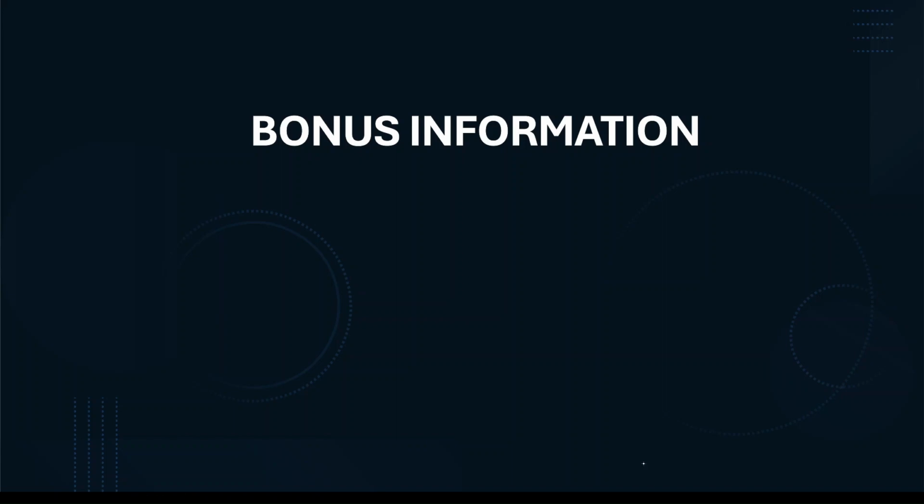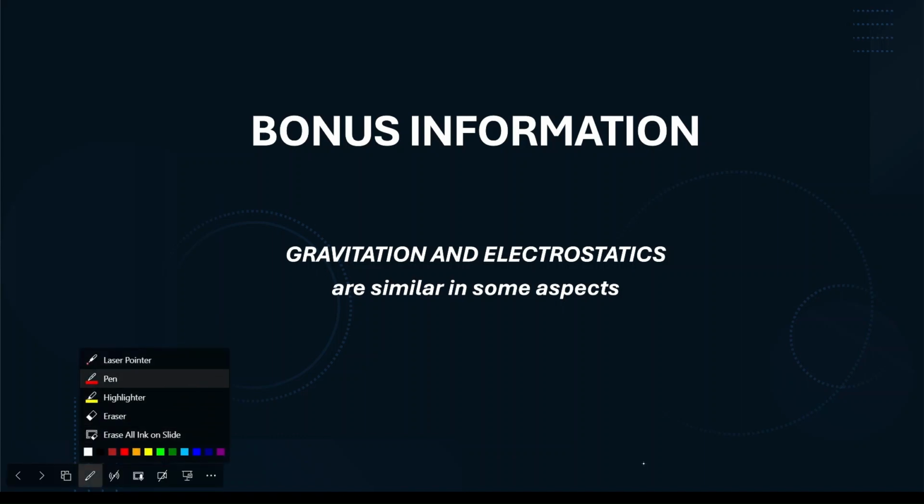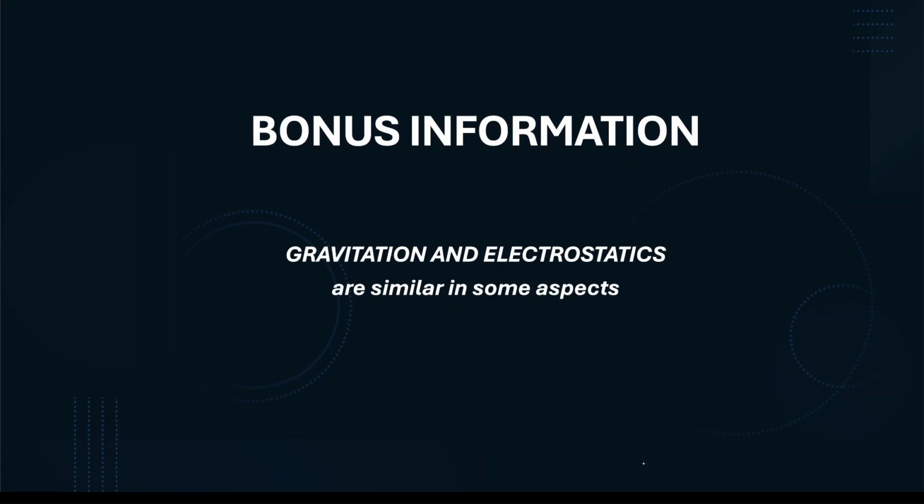So I would like to give you some bonus information which will help you to make one chapter very easy. That is comparison between gravitation and electrostatics. There are some similar concepts in these two. Of course, there are differences also, but we are talking about the similarities here. For example, in gravitation, you have Newton's law of gravitation. Newton's law says force is equal to G m1 m2 by r square, where m is mass.